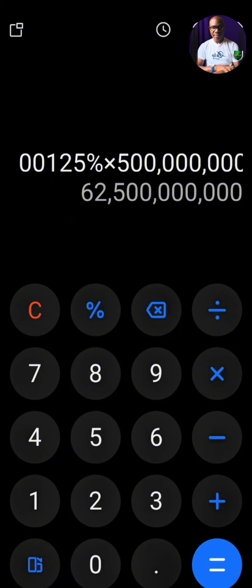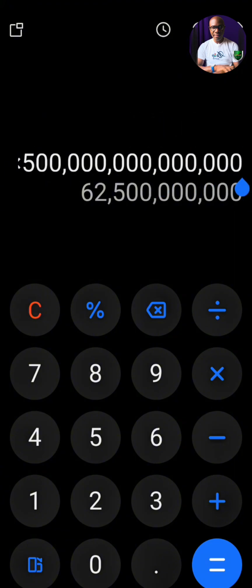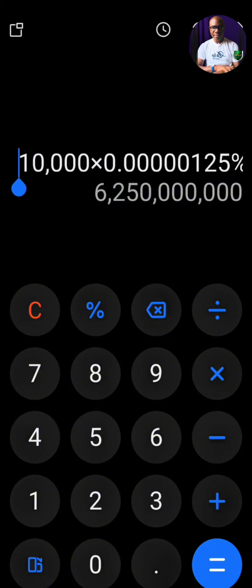So if SWIFTtrip runs a record 50 trillion trips within a period of 3, 4, or 5 years, as the case may be, what have you made from a 10,000 naira trip multiplied by your share volume? You have made 6.25 billion naira.